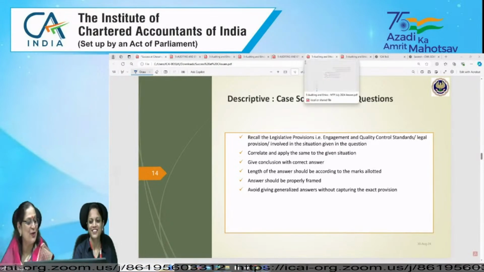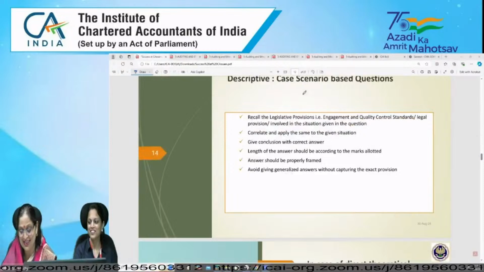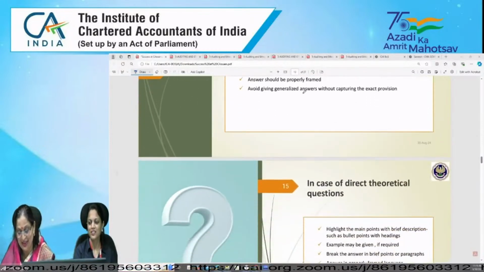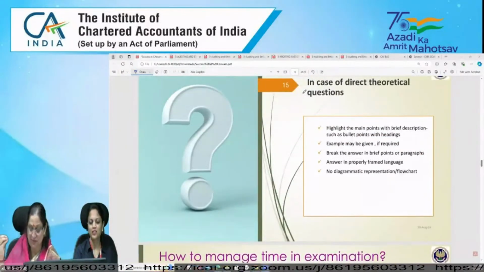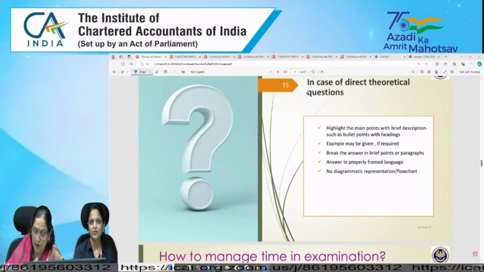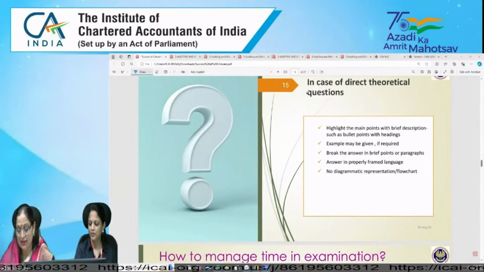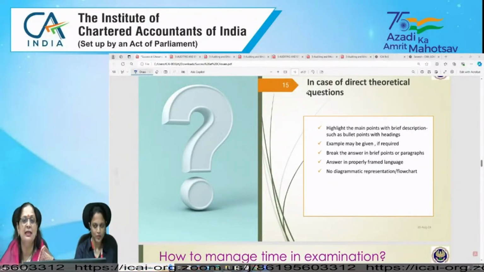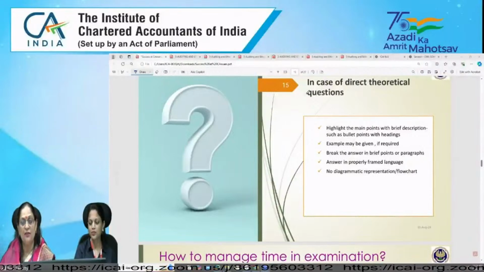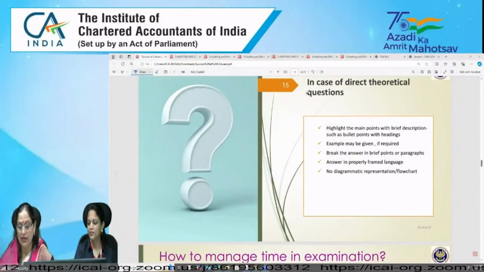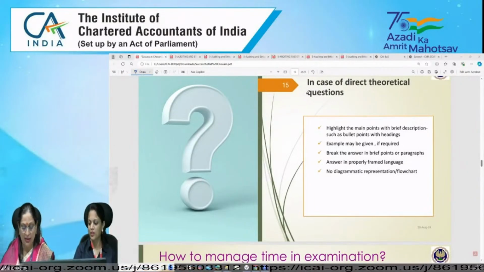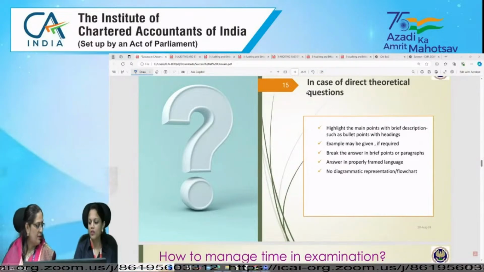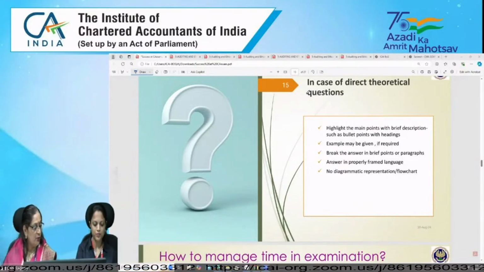Though I think you all have seen skill-wise weightage. Like for section 1, we are having prescribed weightage of 4% to 6%. That is only chapter 1, nature, objective, and scope of audit, right? And in that, we are covering basically SA 200. If we refer to section 2, we are having weightage of 8% to 12%. And what is being covered in that? Risk assessment, audit strategy, audit planning, and audit program. Right. So would you like to elaborate on that?